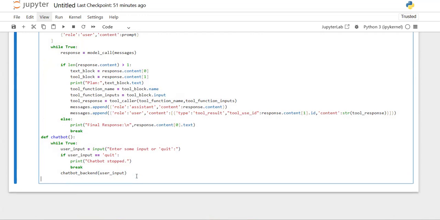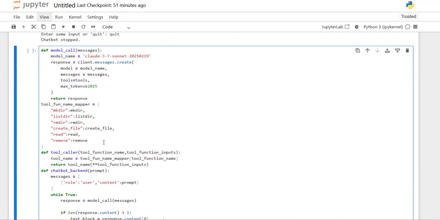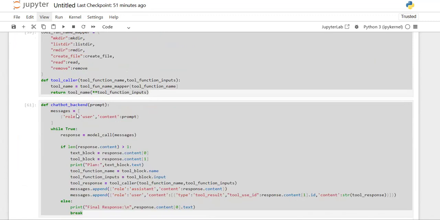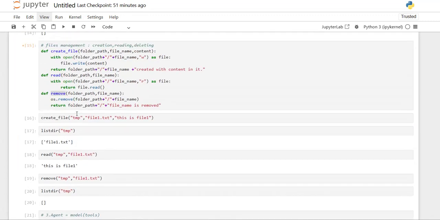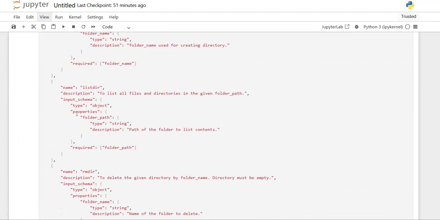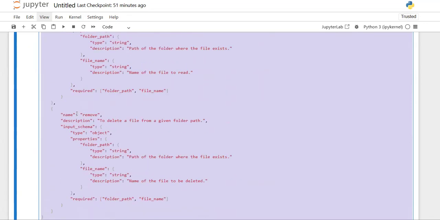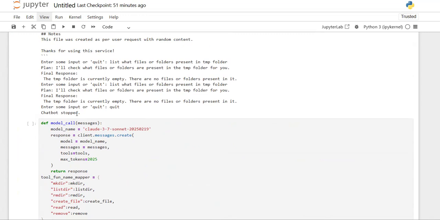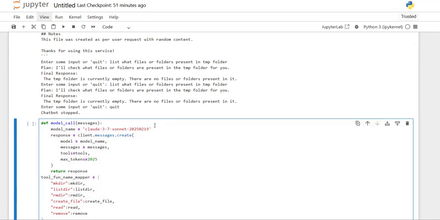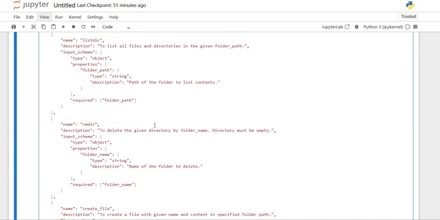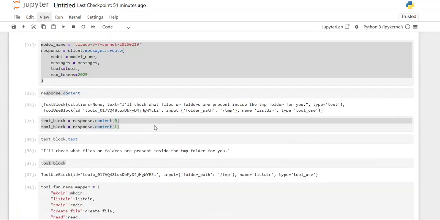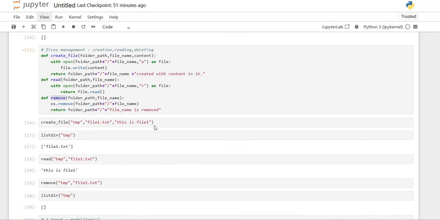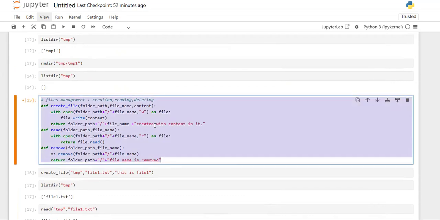And the must and important are whatever tools you are using, those you need to get. So previously you defined these tools. All these I'm just copying and pasting here, and those tool related functionalities you require.